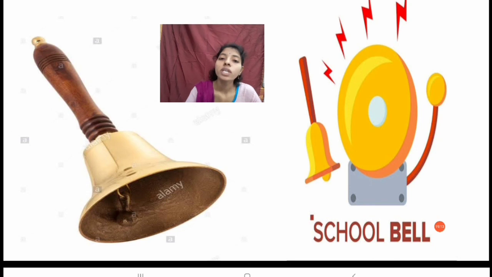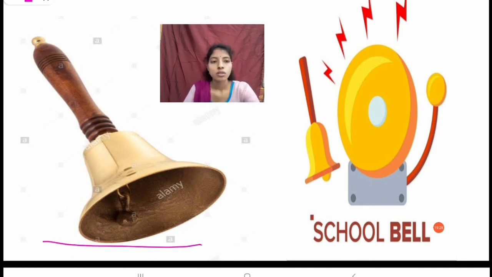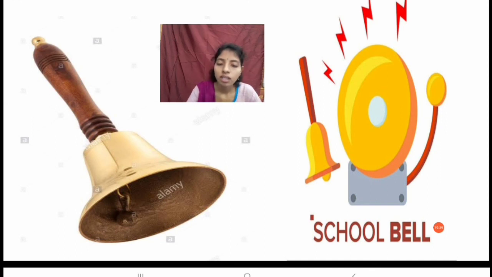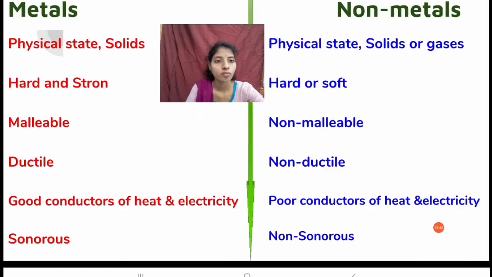Metals are sonorous. That's why in schools and in temples we always use bells made up of metals, right? The bell is made up of metal only, because the sound is peculiar and prominent. That's why we use metal bells in schools and temples.